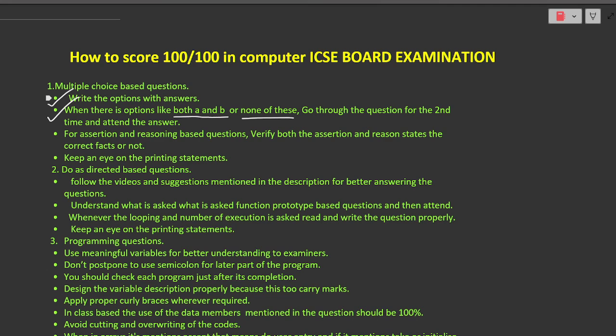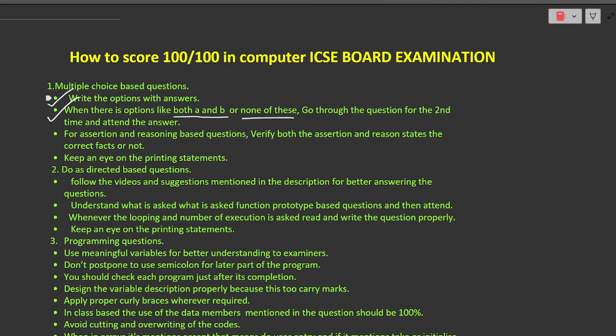That means "assertion is true, reason is false" will not be one of the answers, and "assertion is false and reason is true" cannot be an answer either. The remaining options are option number 1 and 2. Again, go through the question, and if you find that your reason justifies your assertion properly, and whatever statement is mentioned in the reason is the actual reason for the assertion mentioned below, then choose option number 1.